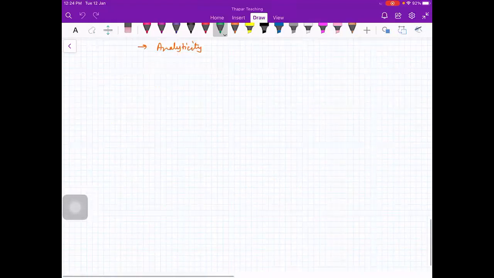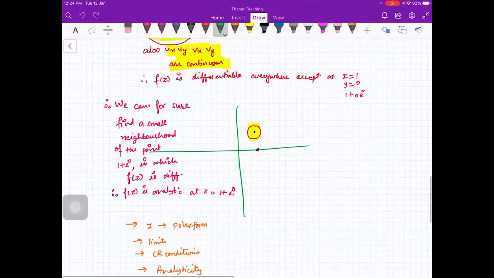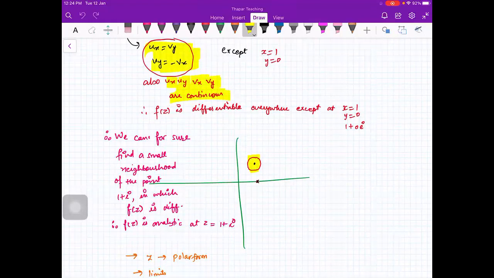You see, beta, what I am saying here is, what we concluded from CR conditions is that the function is differentiable everywhere except at this point 1 plus 0 iota.